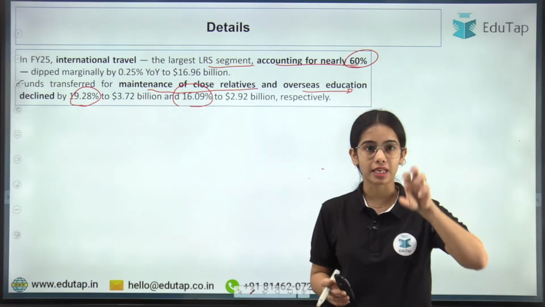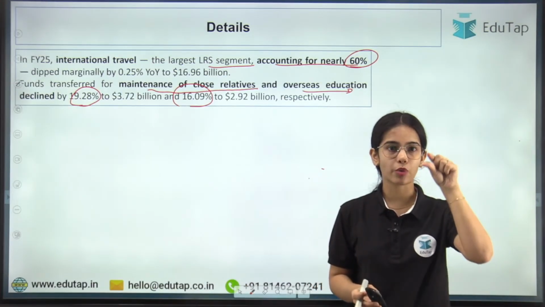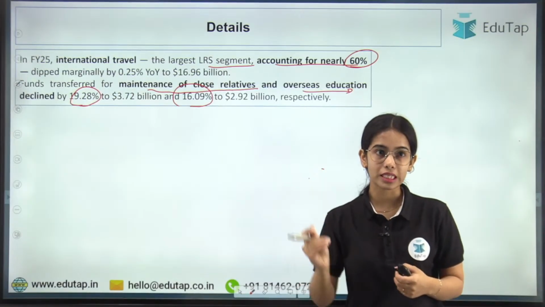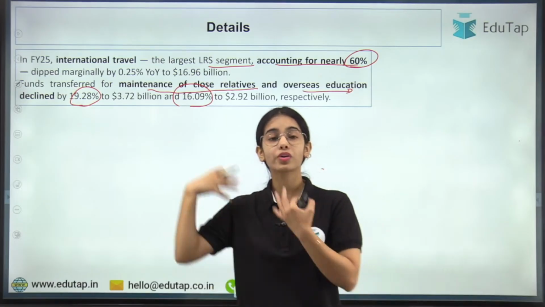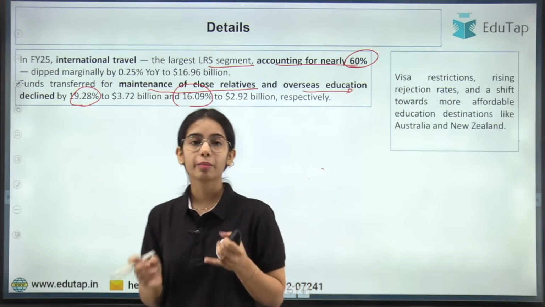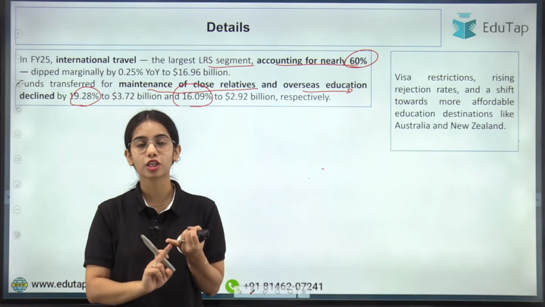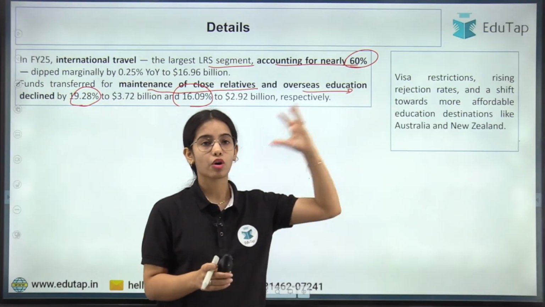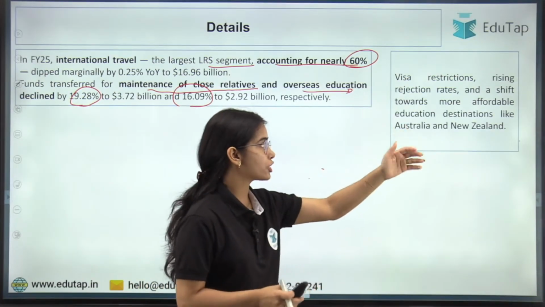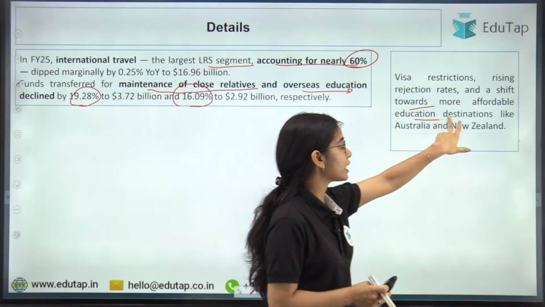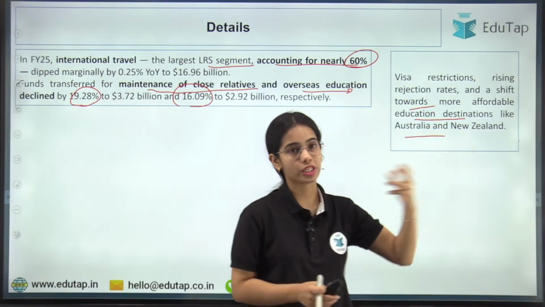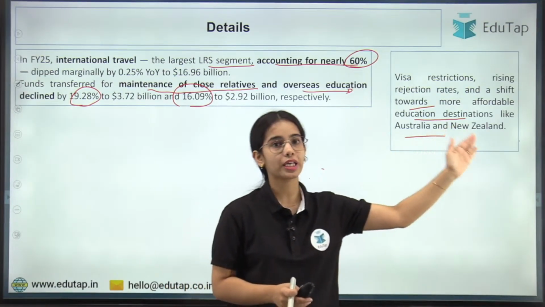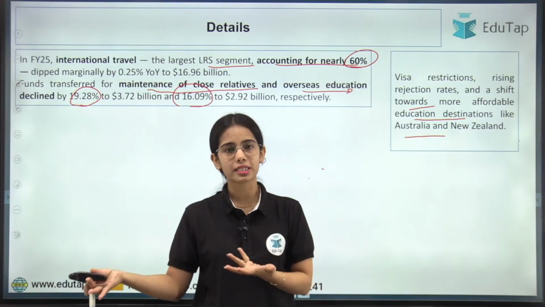Just remember that for international travel the outward remittances decreased slightly, but for maintenance of close relatives and overseas education they decreased by a lot, because of visa restrictions, stricter visa norms, rising rejection rates in colleges of America and such nations, and a shift towards more affordable education destinations such as Australia and New Zealand. Usually the US is very expensive for studies, but Australia and New Zealand are considered to be in the reasonable range.